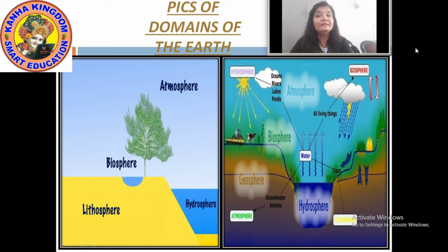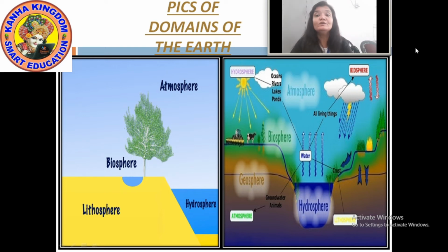Further moving, now we will try to learn all the domains. Okay, right now we only know the names or some definitions about it, but now I'll explain you in brief. Lithosphere, hydrosphere, biosphere and atmosphere.